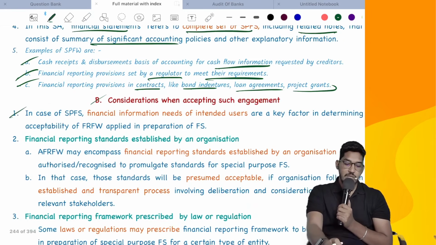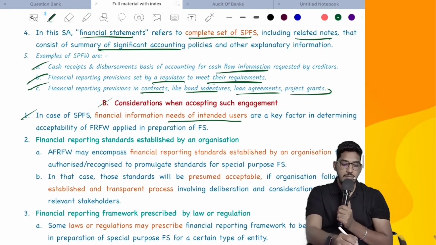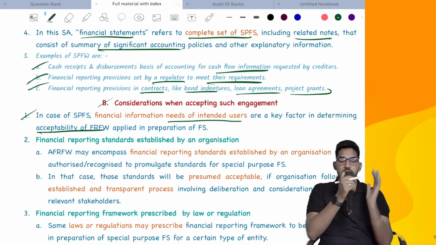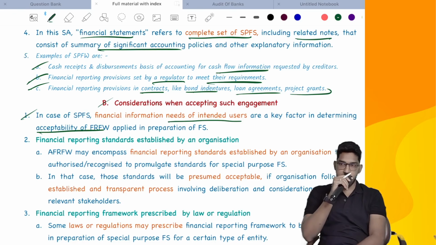So in case of special purpose framework, financial information needs of intended users are a key factor in determining acceptability of financial reporting framework. One of the most important considerations is you need to determine whether the financial reporting framework is acceptable. And what is the main factor which you will consider in determining information needs of intended users? Depending on that factor, you will decide whether the financial reporting framework is acceptable or not.